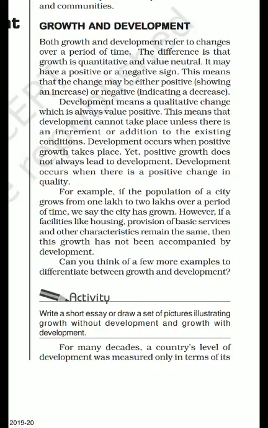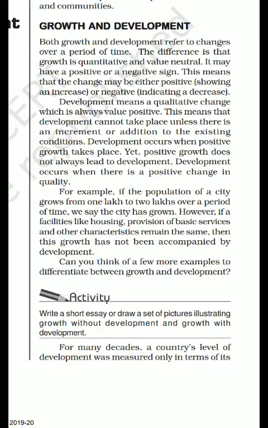So for development, qualitative change is a must. Qualitative change in what terms? In terms of facilities like housing. Okay, the population grows from 1 lakh to 2 lakh. In that case, we will look into factors like: does the given city have the facility of housing for all the 2 lakh population of that city?